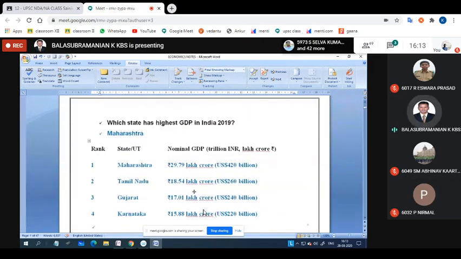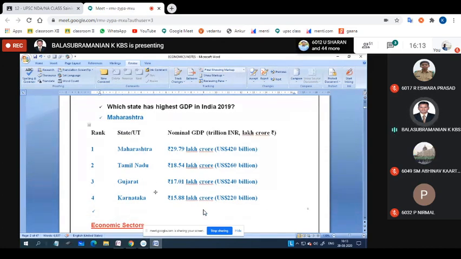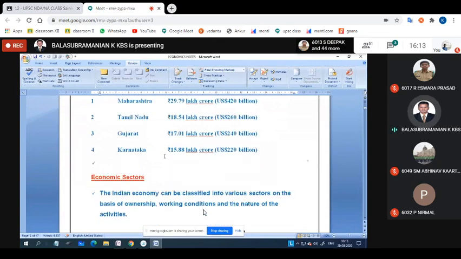And state-wise, which state has the highest GDP in India? As of now, 2019 information, Maharashtra. Second place, Tamil Nadu. The US dollar information is also available. It is 29.79 lakh crore in Maharashtra, second Tamil Nadu, followed by Gujarat and Karnataka. Go through this information, which may be asked.